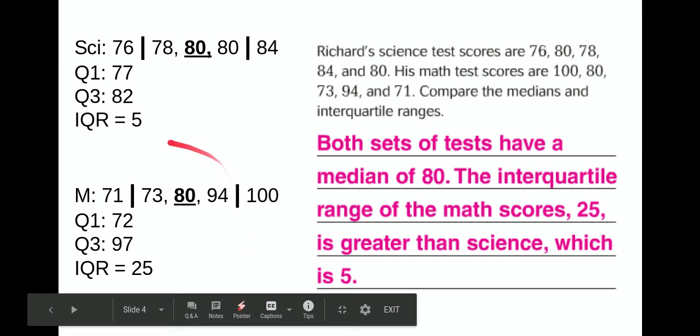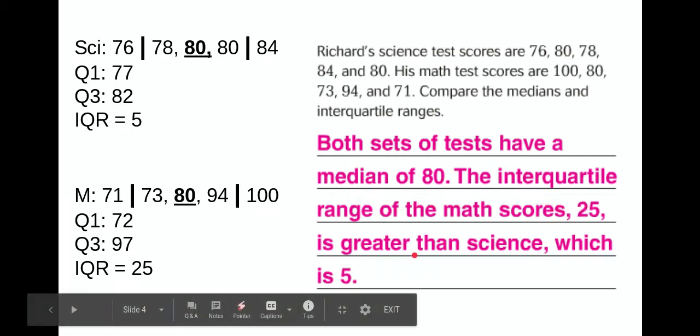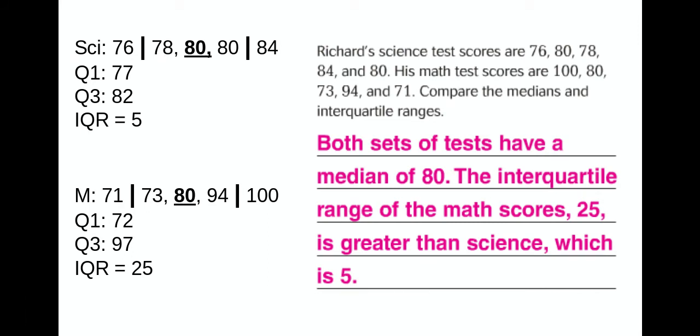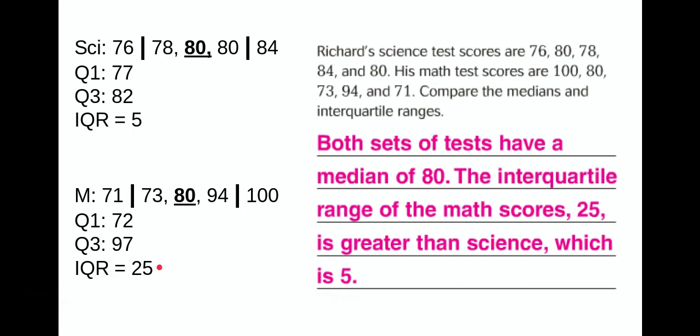Once you do all this work, then you can actually write your two sentences. And here they actually did do two sentences. Both sets of tests have a median of 80. The interquartile range of the math scores, 25, is greater than science, which is 5. So maybe you didn't use those exact words. Maybe you said they typically both have the same score, or Richard typically has the same score in math and in science, but his scores vary more in math because his IQR is way higher. So you don't necessarily need to use typically and the word vary, but those are kind of the go-to things.